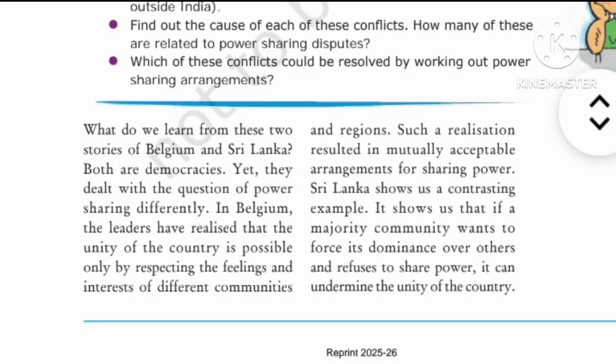So what do we learn from the two stories of Belgium and Sri Lanka? Both are democracies, right? And they dealt with this question of power sharing differently. In Belgium, we saw the leaders realized that the unity of the country is possible only by respecting the feelings and interests of different communities and regions, right? And such a realization resulted in a mutually acceptable arrangement for power sharing. But on the other hand, Sri Lanka shows us a contrasting example. It shows us that if a majority government wants to force its dominance over others and refuses to share power, it can undermine the unity of the country, right?